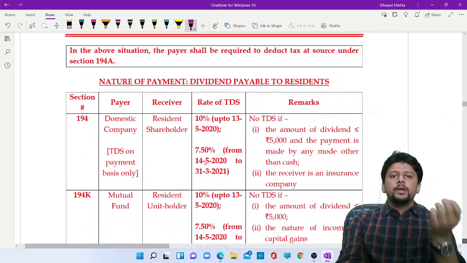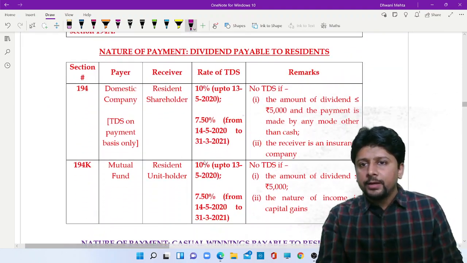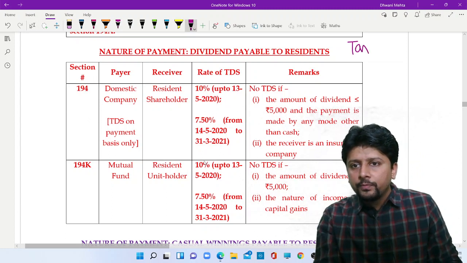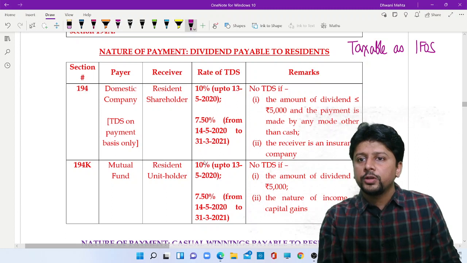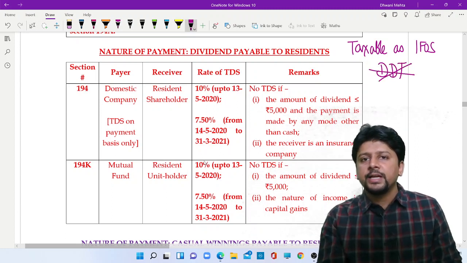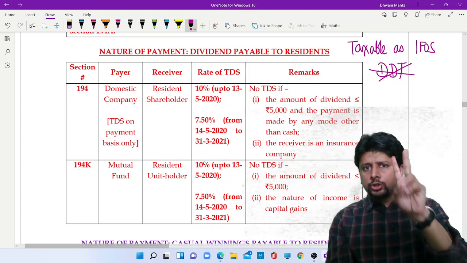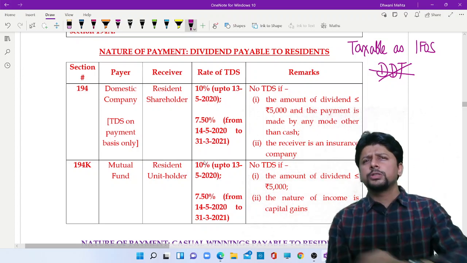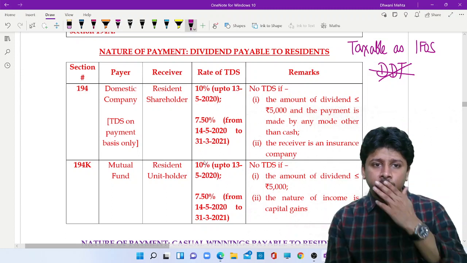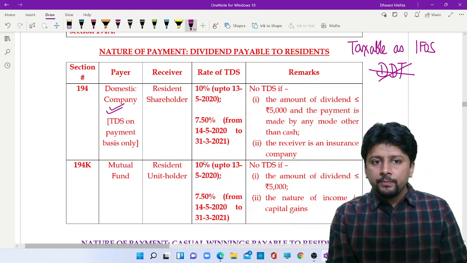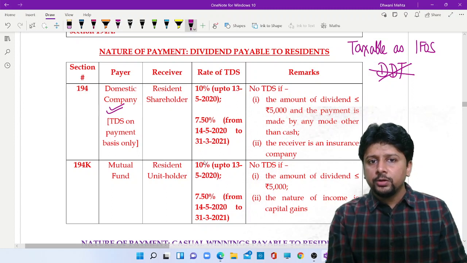Moving ahead, dividend. Now we are all aware that dividend has become taxable as income from other sources. For the shareholder, for the unit holder, dividend distribution tax has been abolished. So two sections of TDS have been introduced. Way too simple. Yes, it's an amendment, but it is very easy. Domestic company pays dividend to a resident shareholder, 10% TDS.